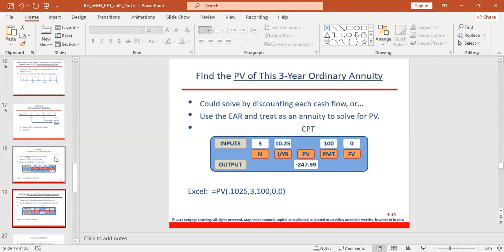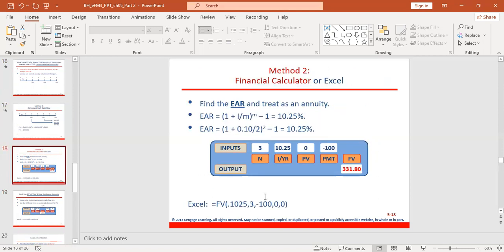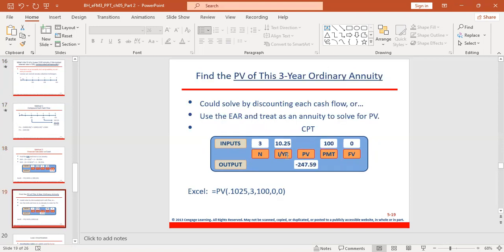We can also find the present value of this problem. To find the present value, similarly, our periodic effective annual rate is 10.25. Our future value now is 0 because we are looking for the PV. Our N is 3. Then we can find our PV as minus 247.59. Of course, you disregard the minus. You focus on the absolute value of the PV. So you already know how to do this, so I don't want to waste my time on this section. We already covered it last week.